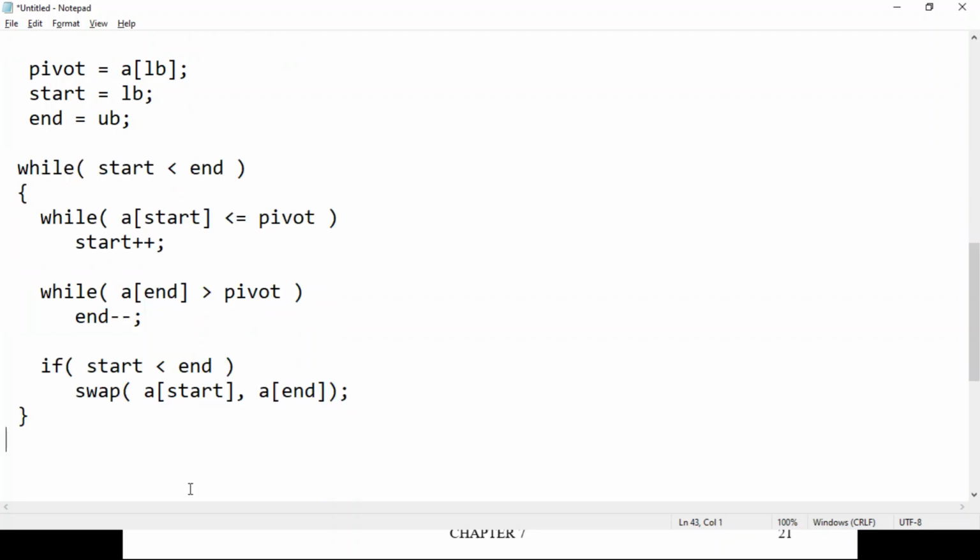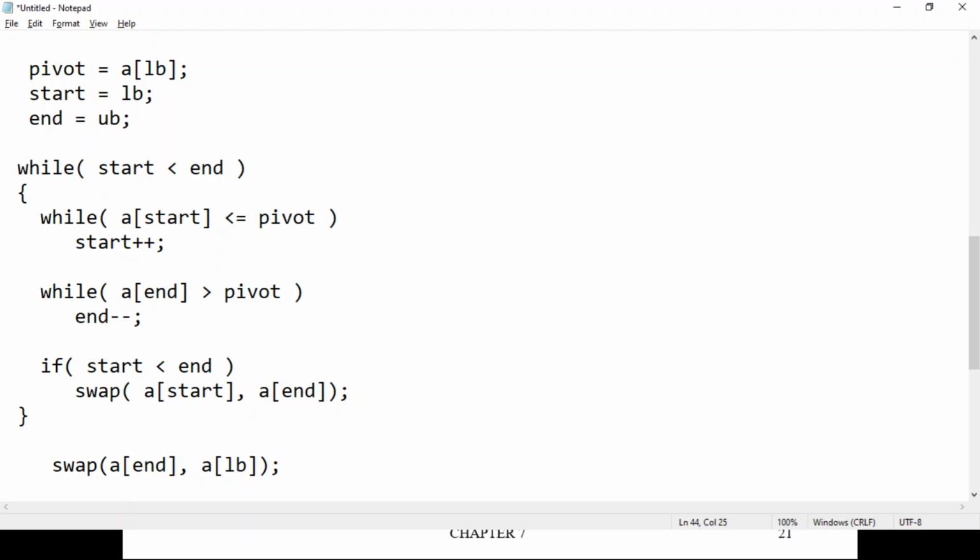In that case, what should we do? The element at end location should be swapped with the pivot element. Am I right? But here you cannot give pivot, you should give a of LB, so that we are maintaining LB separately and start, end separately, because pivot is just a value.